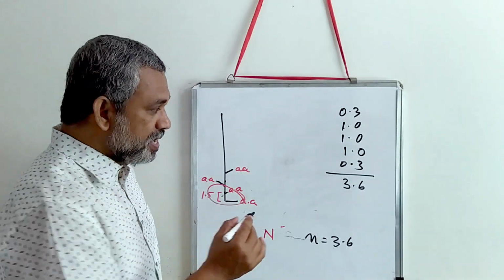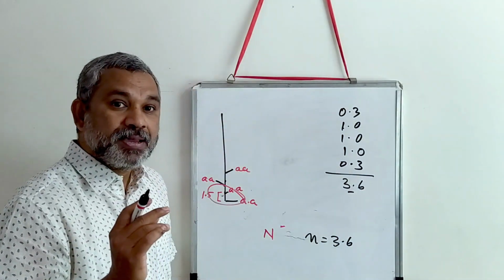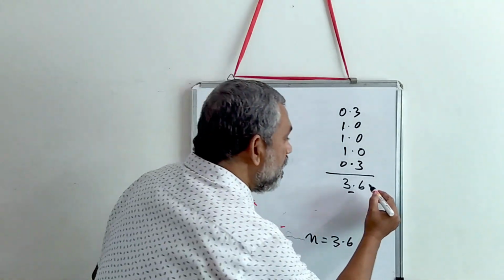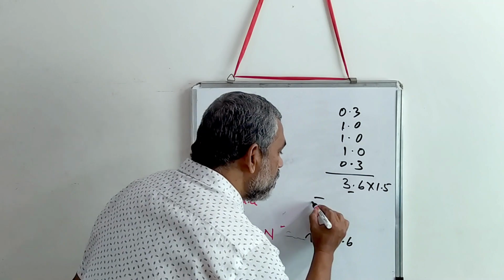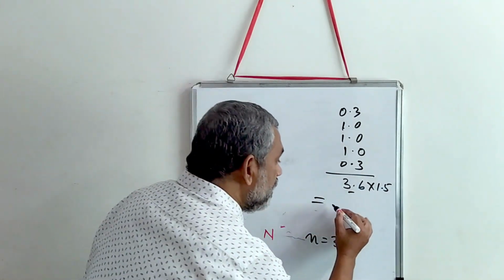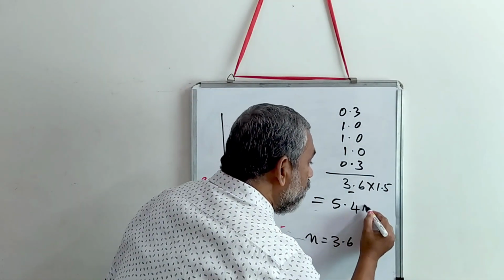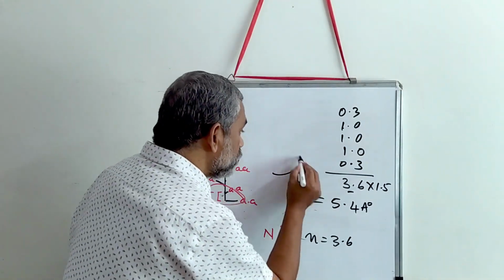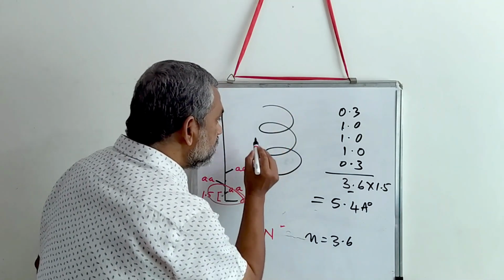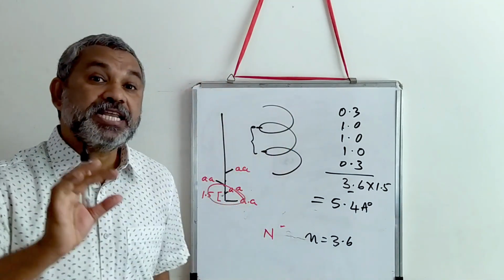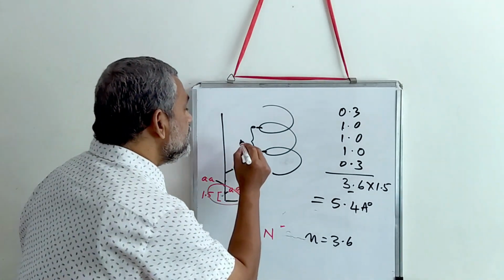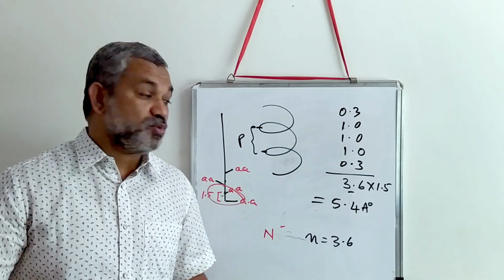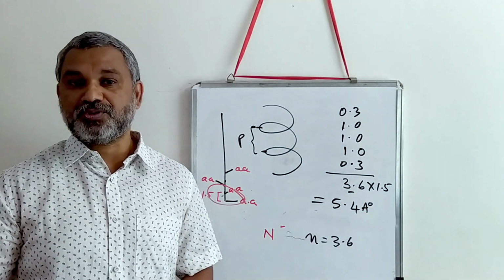So we have seen that the distance between each amino acid is 1.5 Angstrom. So you multiply 3.6 by 1.5 Angstrom, that will give us a value of 5.4 Angstrom. So from here to here, this is the height, the distance between two rings. This is what we call P, the pitch, which is equal to 5.4 Angstrom.